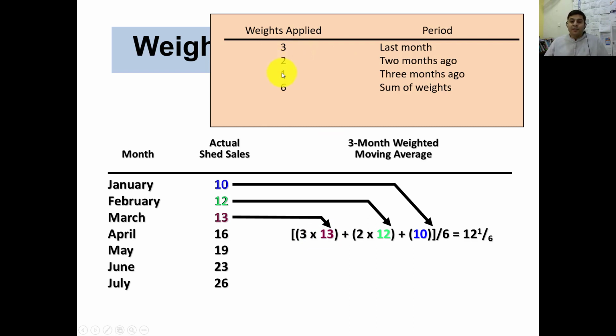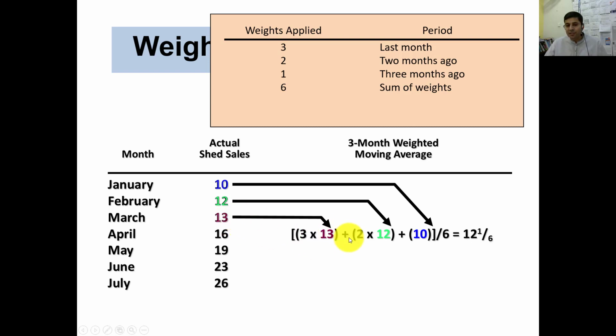But you need to remember, in the weighted moving average you assign the heaviest weight to the most recent period. Make sure that the heaviest weight among these 3, which is 3, is applied to the most recent month, not to February or January.